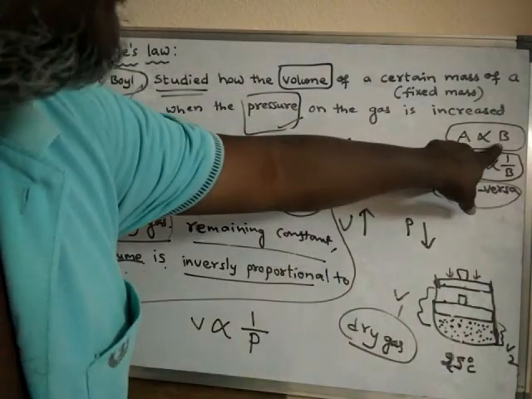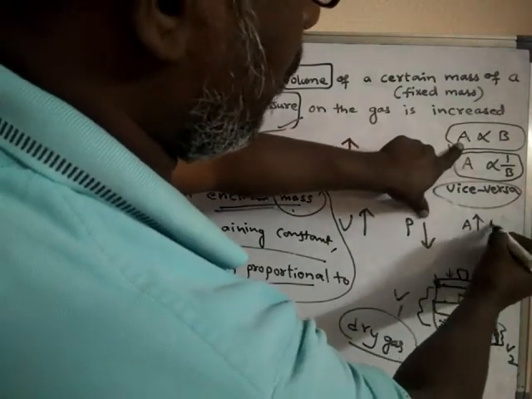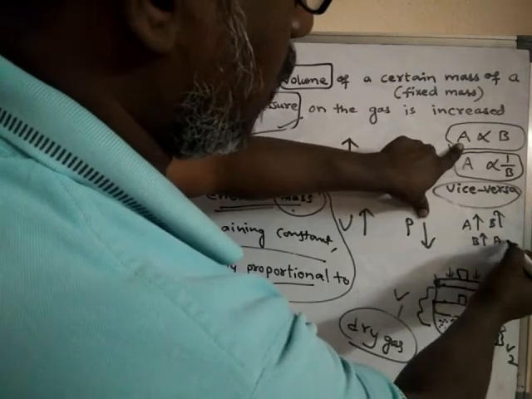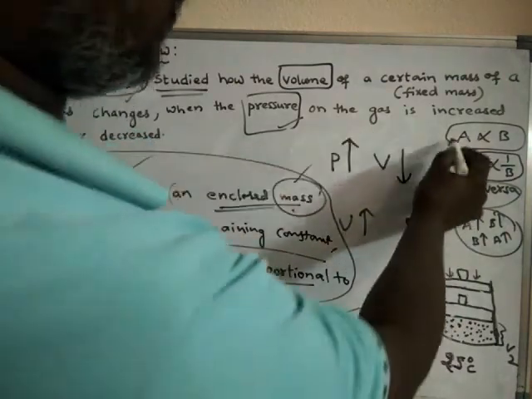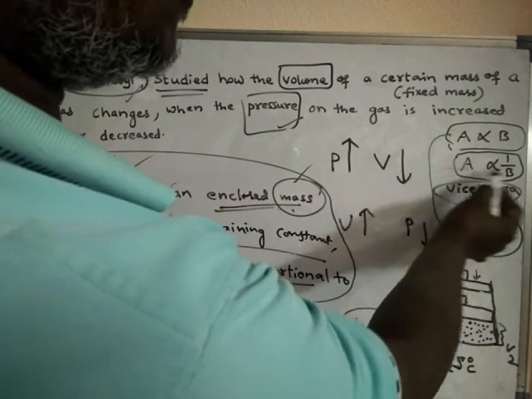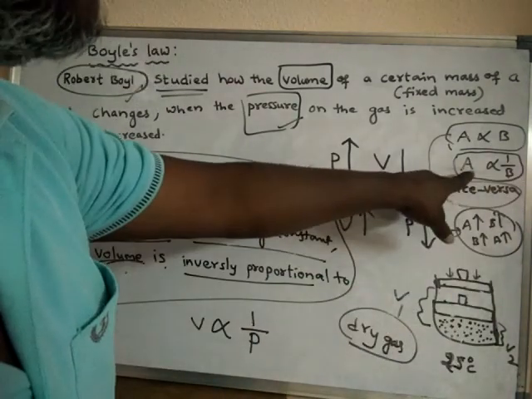When directly proportional, if A increases, B increases, or if B increases, then A also increases. That is a direct relationship. Suppose if A increases, then B decreases, or if B increases, then A decreases.